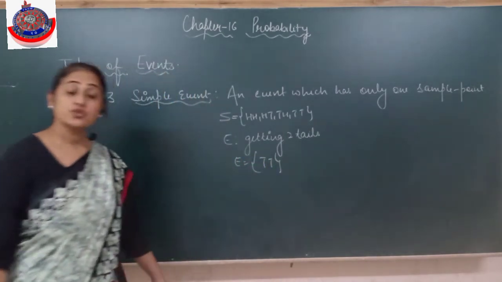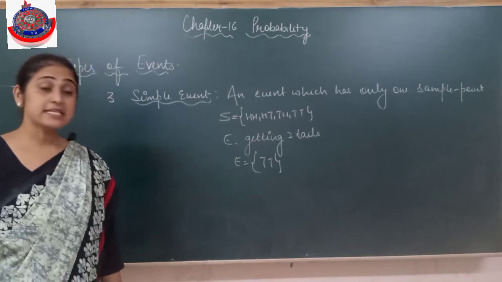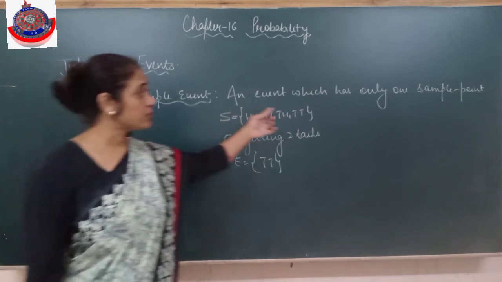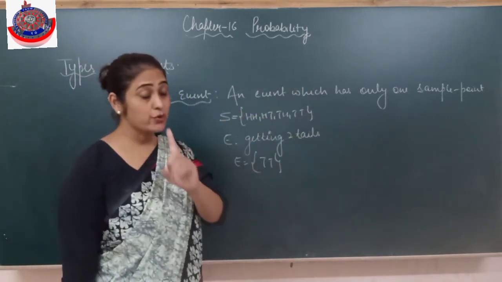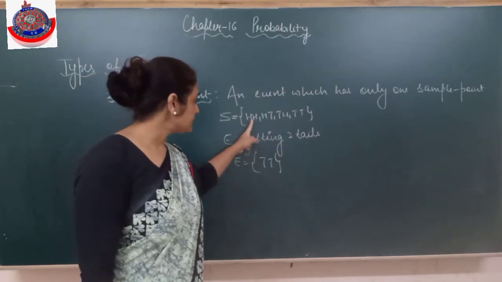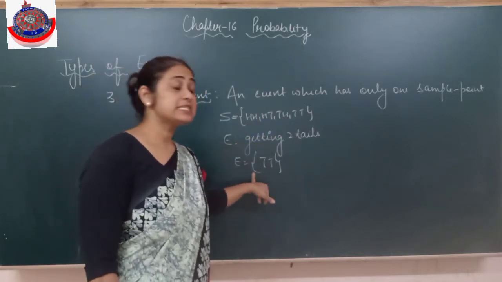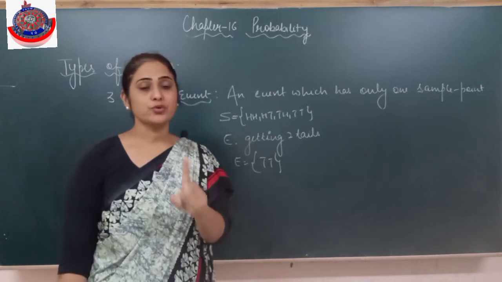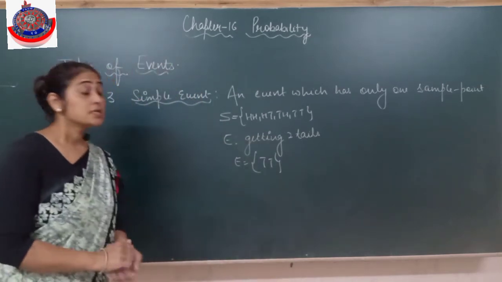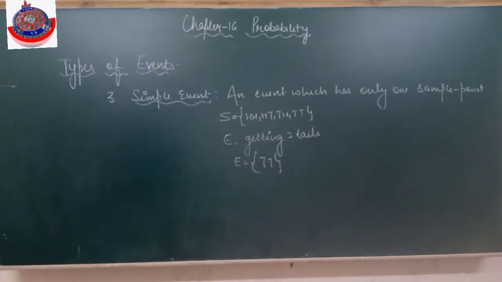Only one. So this is called a simple event. Is it clear? A simple event means an event which has only one sample point. I told you in the beginning of this video, these are called sample points. If an event has only one sample point, that event is said to be a simple event. Clear? And the last one is compound event.